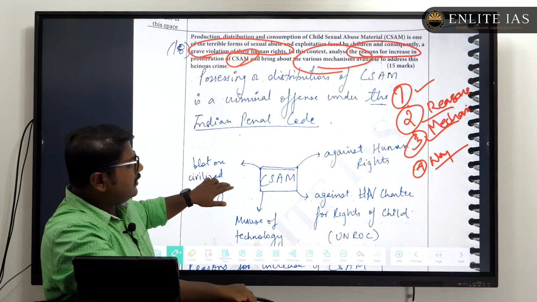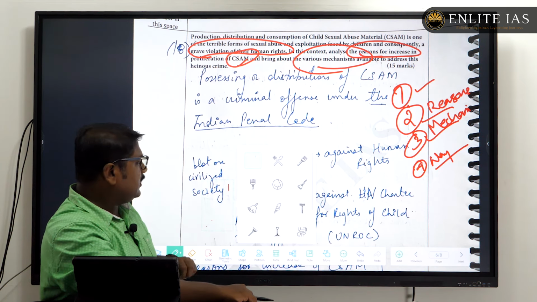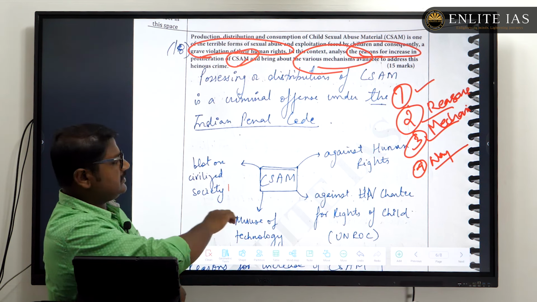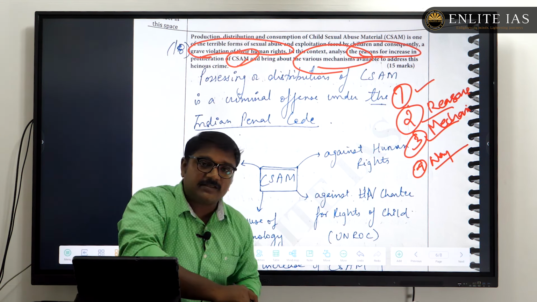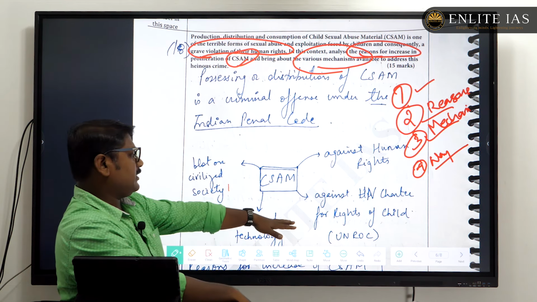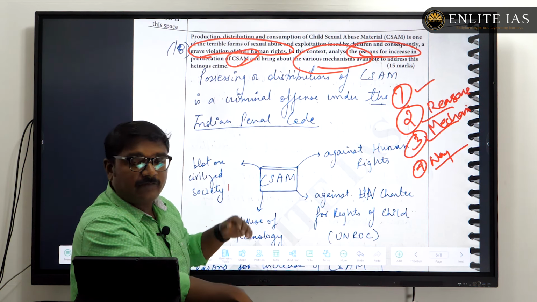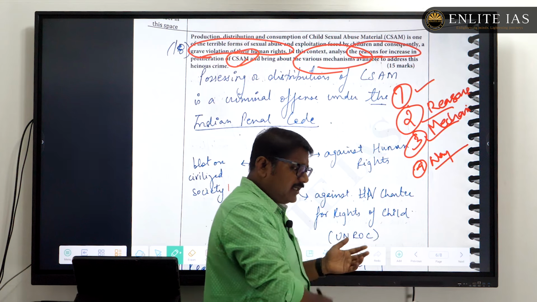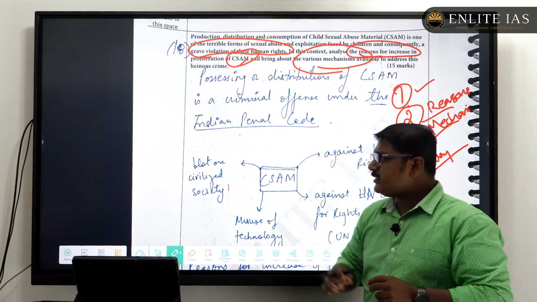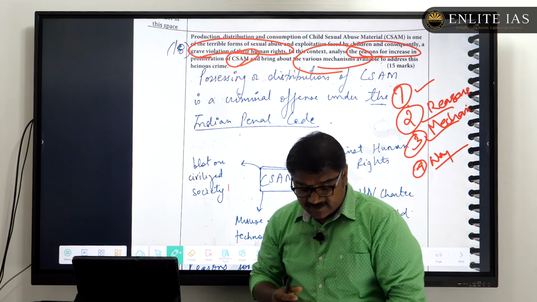Then here he had brought some of the facts regarding CSAM, or the features of child sexual abuse material, and that it's against human rights and the UN Charter, and also it's an after effect of the misuse of technology. But here you can also bring how it becomes a human right violation. That part you can properly add.